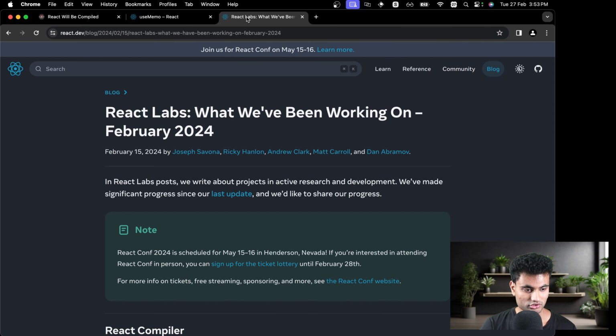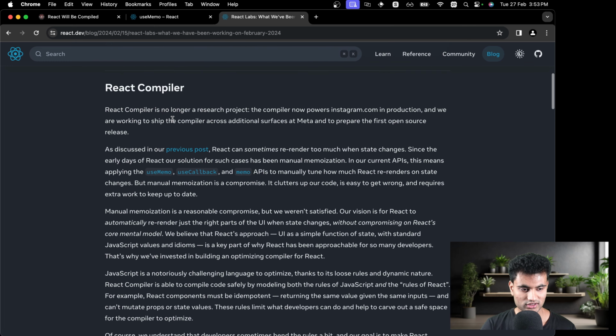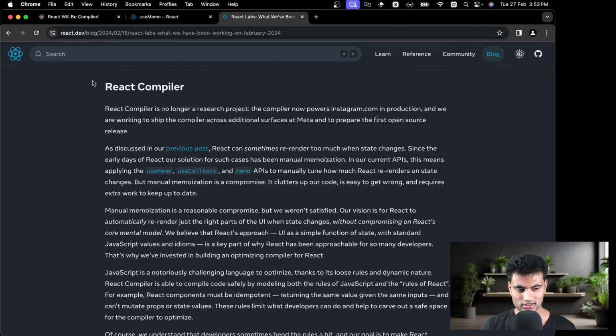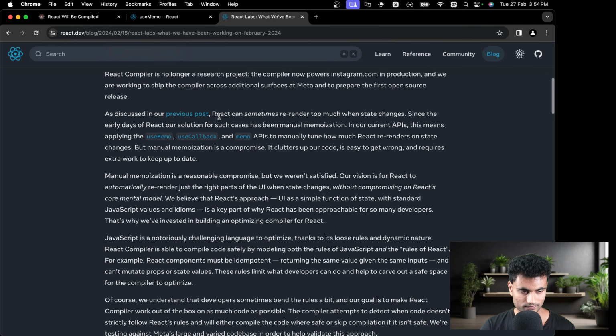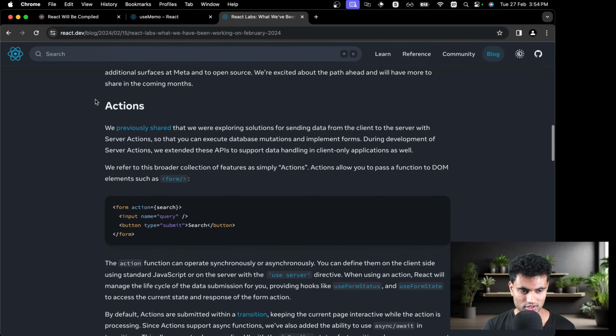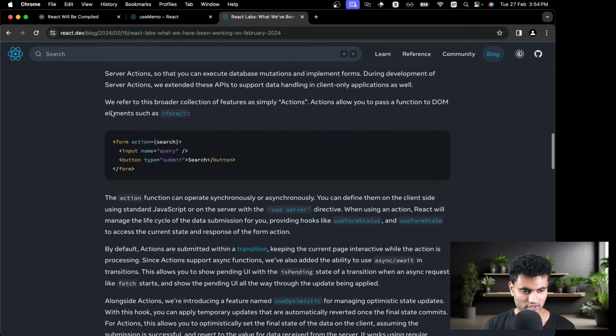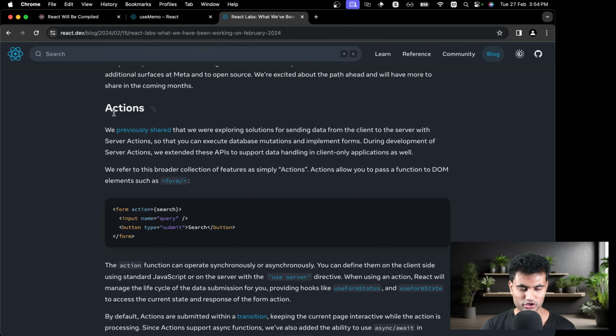This is the blog post which has been mentioned in this article. There are a lot of different things. The one thing which we are going to focus on in that article is React compiler. I'm not going to read all of this, but there are a lot of different things you can check, like actions and stuff. If you are familiar with Next.js, you already know Next.js server actions. So they're trying to bring these actions on the client side as well.